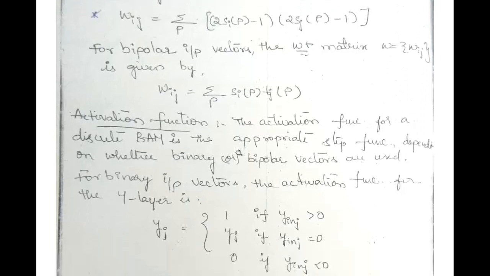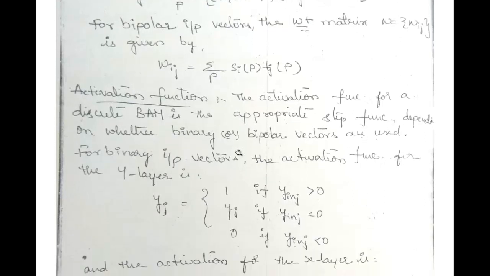So further in the BAM, we'll move towards the activation function. In the BAM, the activation function for a discrete BAM is the appropriate step function depending on whether binary or bipolar vectors are used. So here the activation function is a step function, meaning there is a step response depending on your input, that is, whether you are considering a binary or a bipolar vector.